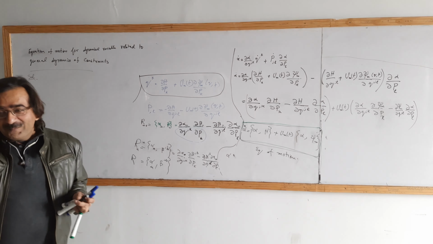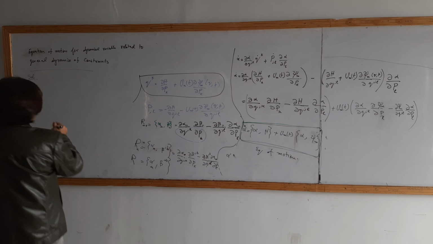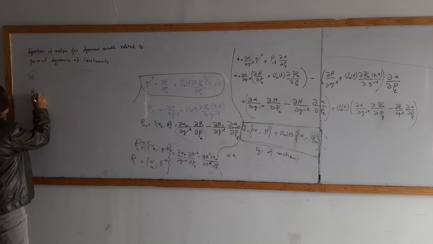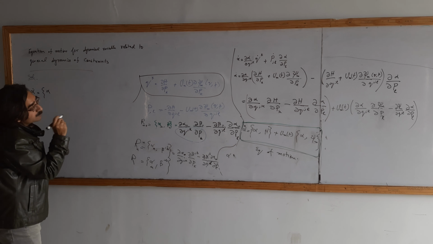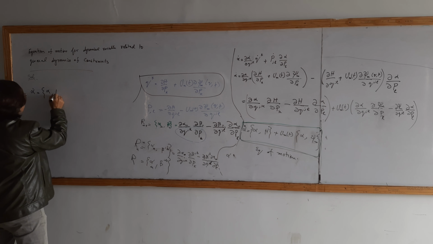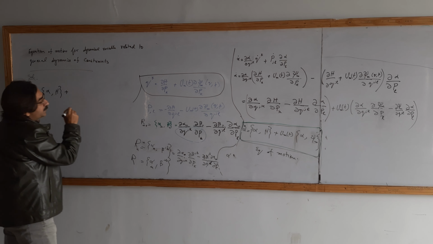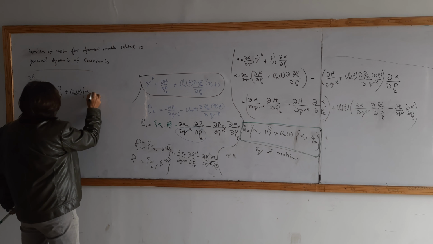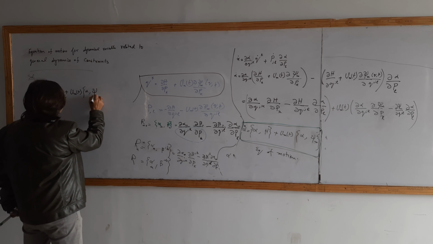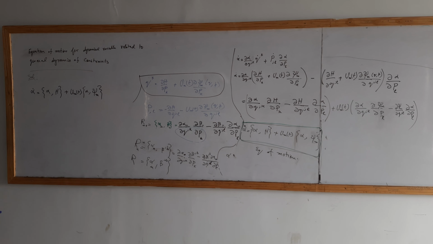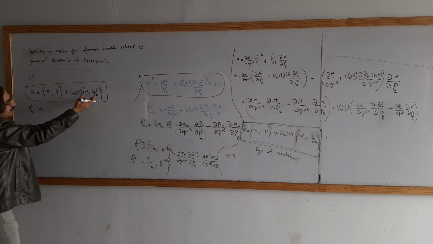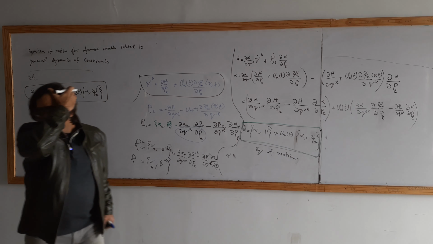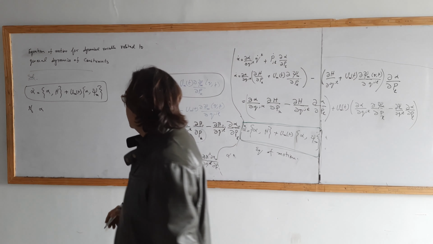Actually, we must stop it here. Yes. Okay. So if alpha dot is this, and this is alpha, H plus alpha psi n. Okay, this is an equation of motion. Okay, if alpha may be this state, this type of constraint. Okay, this may be a part of this constraint.